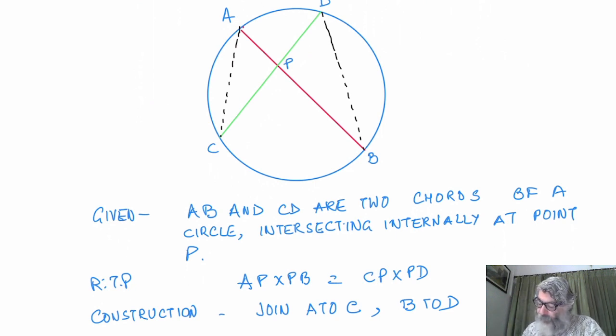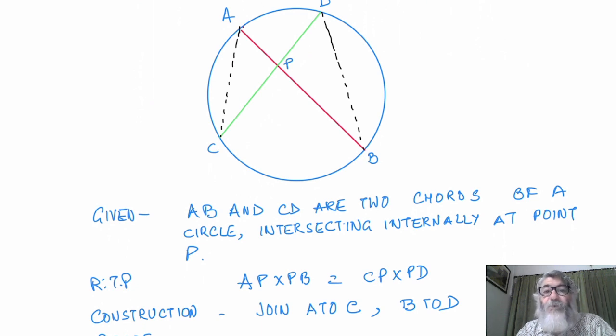And now let us first of all understand what I will do in this theorem. In the proof part, I'll try to prove these two triangles to be similar, not congruent. Congruent means they are equal to each other in each and every respect. Here I'm not going to prove them congruent. All congruent triangles are similar triangles, but all similar triangles are not congruent. Similar triangles mean same shape, but they may not have the same size. For congruent triangles, it is important to have the same size.